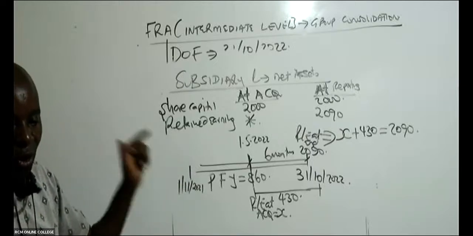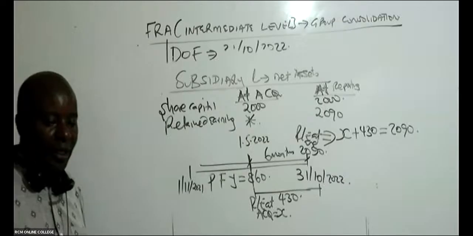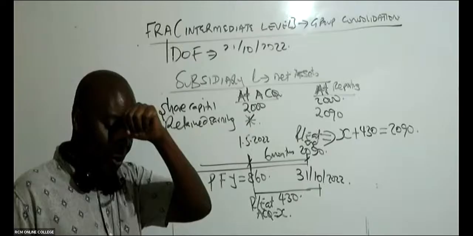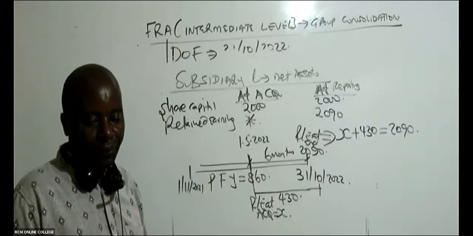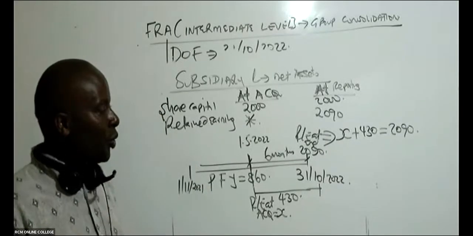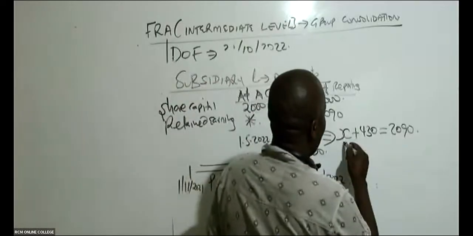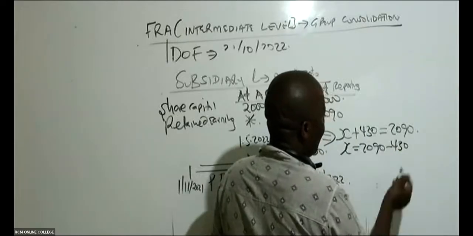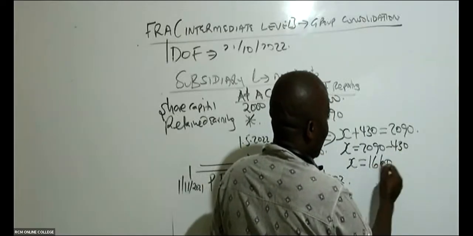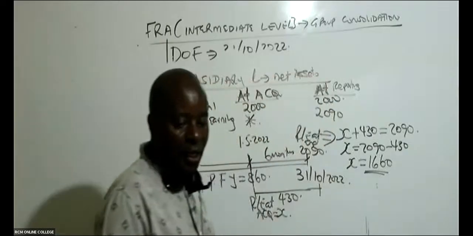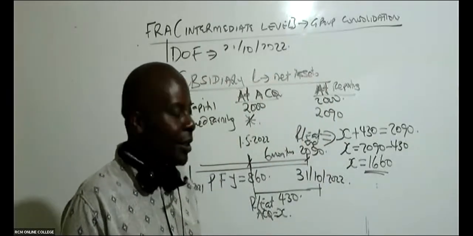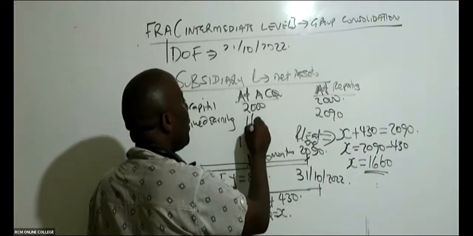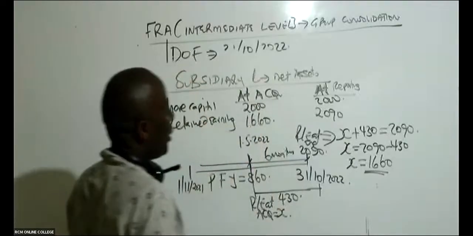Then what is the value of X? Is there somebody who is able to give us the value of X here? If you make X the subject, X will be 2090. This has to cross over and it becomes negative. Therefore, X will be 1660. So is that now understandable? Is that clear? This is quite a tricky area, but once you get used to the questions, you'll be able to nail this down.